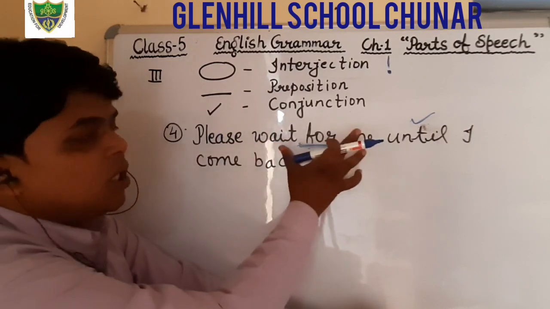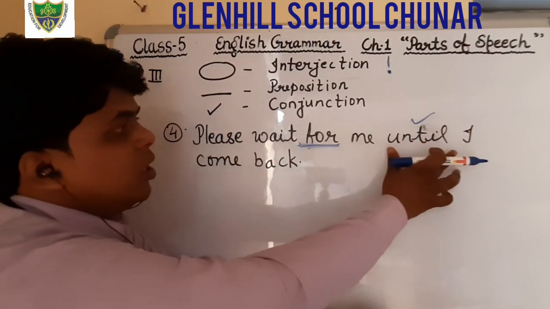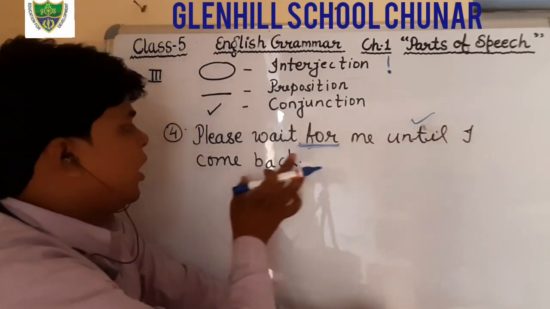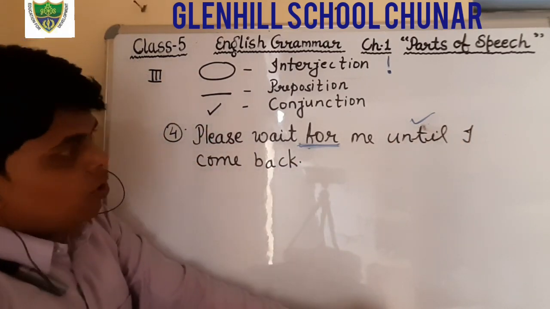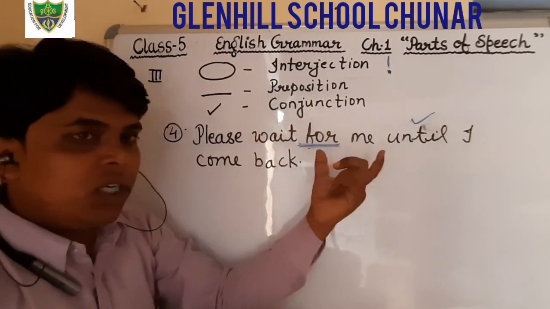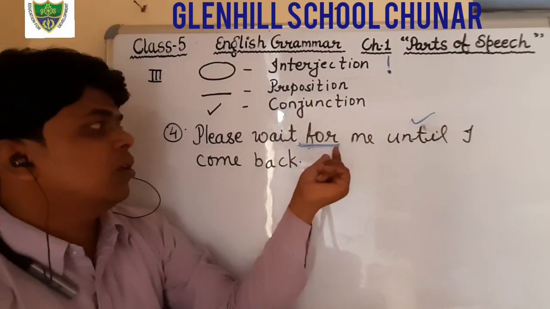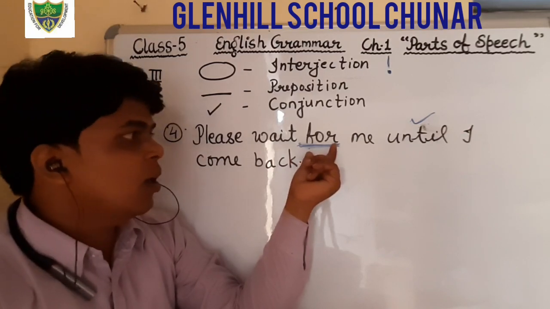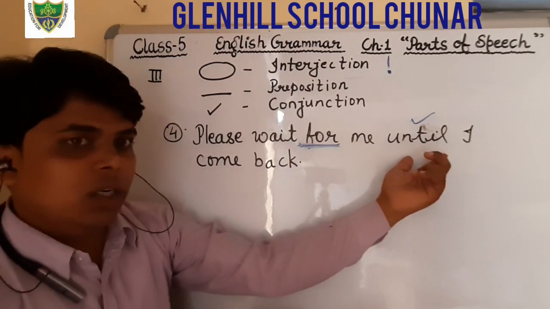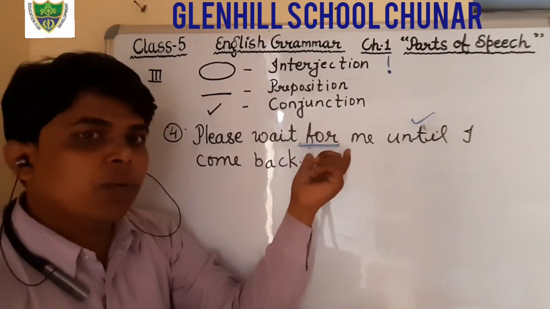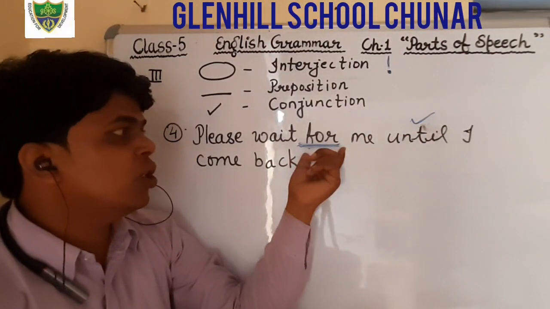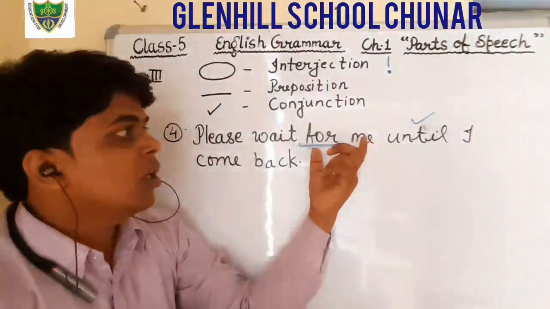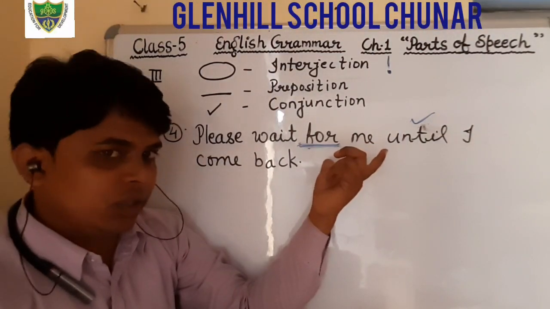Please wait for me, that is one sentence, and there is a conjunction used, and then after that another sentence: I come back. So in this sentence there is no interjection. There is a preposition, for, and the conjunction is until. You have to underline the word for because this is a preposition, and you have to tick on the word until because this is a conjunction.